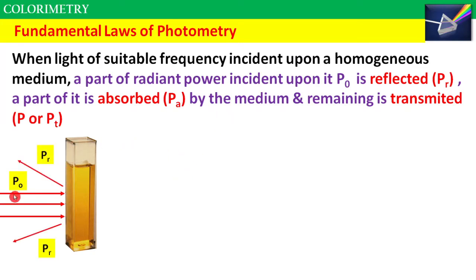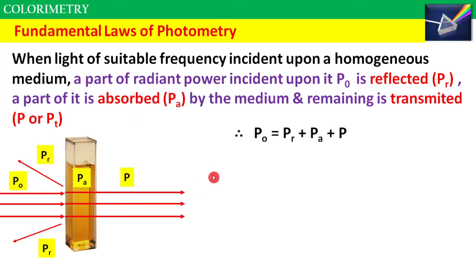Okay, now here, P0 is the intensity of radiant power, PR is the intensity of reflected radiant power, and this P or PT represents the transmitted radiation and PA represents the radiant power absorbed by the medium. Okay, so the total radiant power incident upon the transparent medium will be equal to the sum of the radiant power reflected by the medium, radiant power absorbed by the medium and radiant power transmitted through the medium.